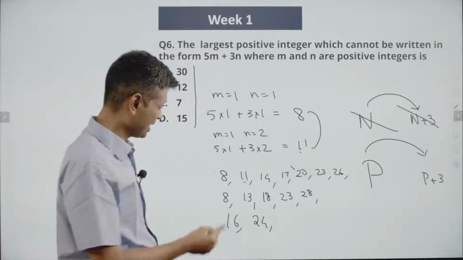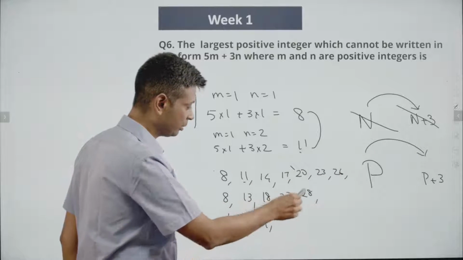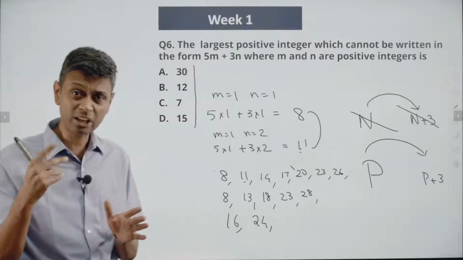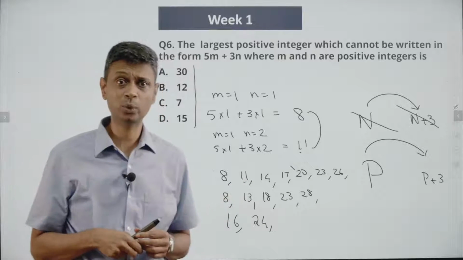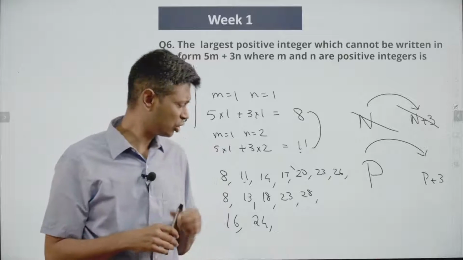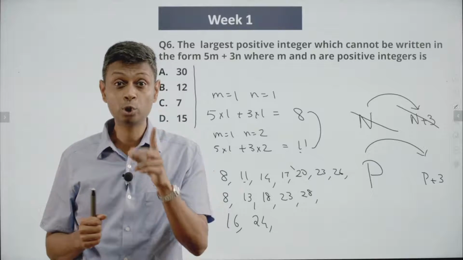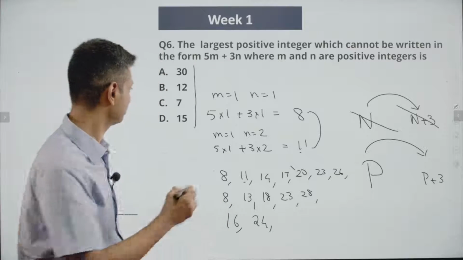What are the numbers we have written down? 8, 11, 14, 17, 20, 23, 8, 13, 18, 23, 28, etc. Then 16, 24. We're looking for 3 consecutive numbers. 11 and 13 are there. If 12 works, we are through. Is 12 possible? If you put 1 5 there, remaining is 7. If you put 2 5s there, remaining is 2. 12 is not possible.